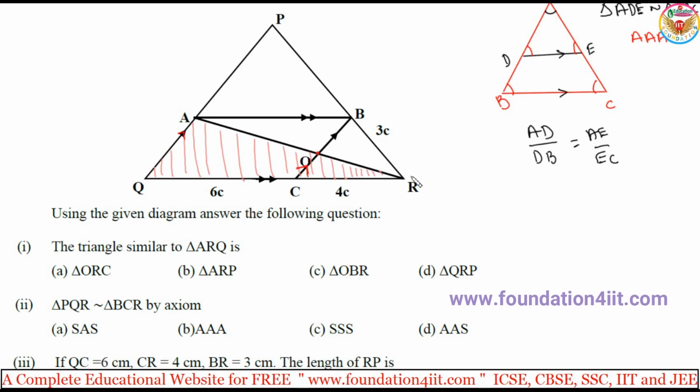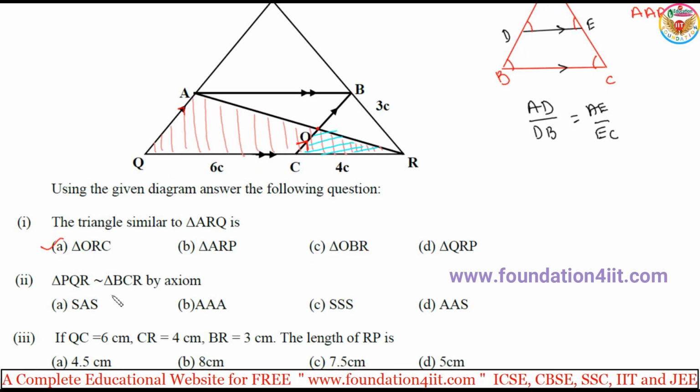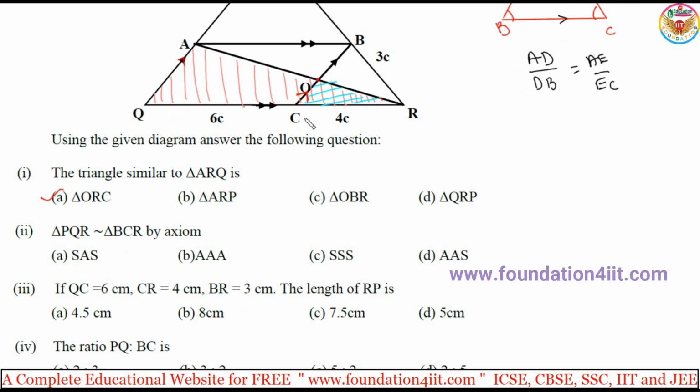That means ROC is similar to RAQ or ARQ. ARQ is similar to OCR also. So names are the same. Because this entire triangle is similar to the triangle inside, as one line is parallel to the baseline, and this part is the same in both, it's similar. Just observe which line is similar.